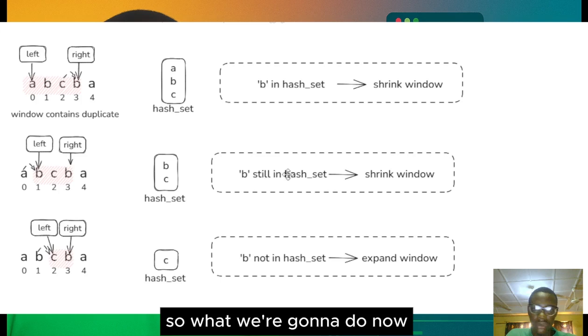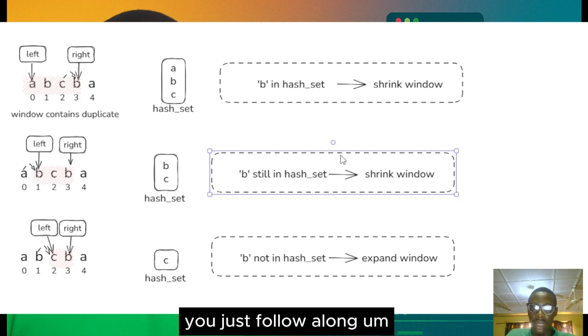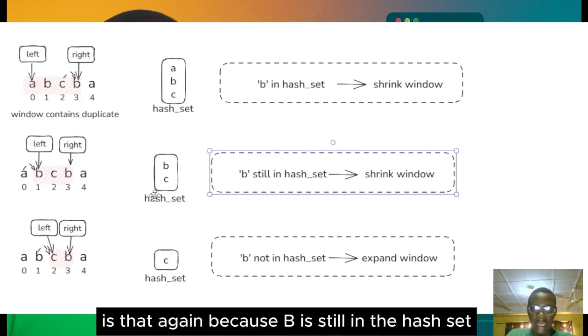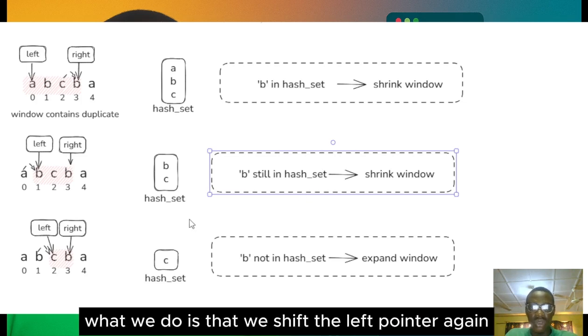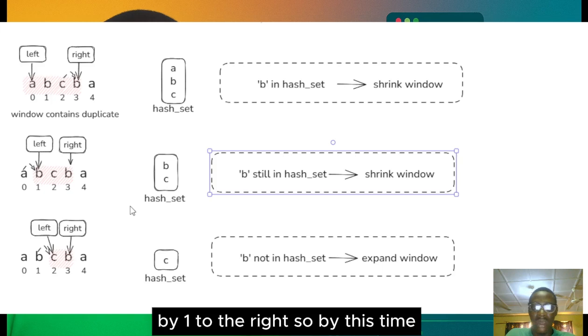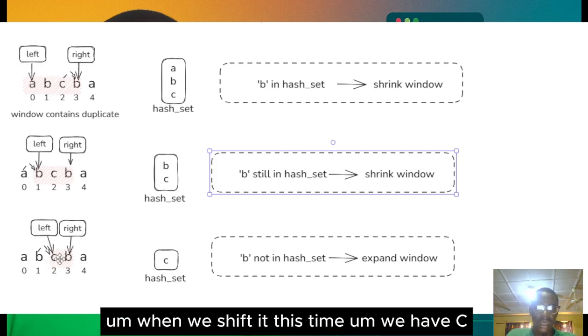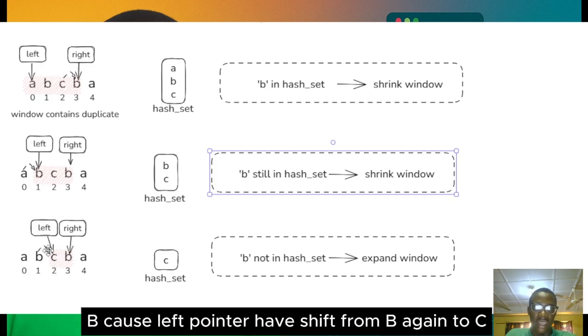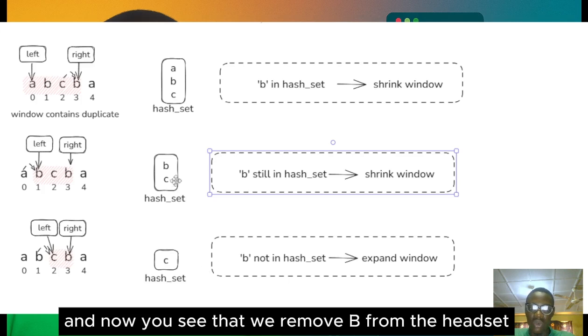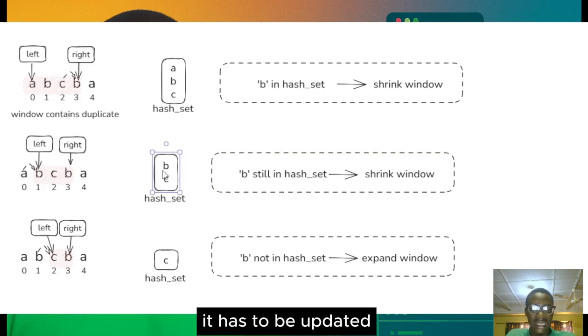So what we're going to do now, you just follow along, is that again, because B is still in the hash set, we shift the left pointer again by 1 to the right. So by this time, when we shift it, we have C B because the left pointer has shifted from B again to C, and now you see that we remove B from the hash set. It has to be updated.